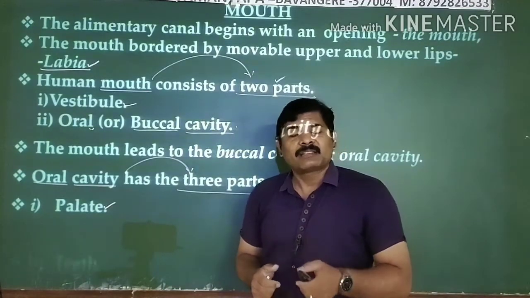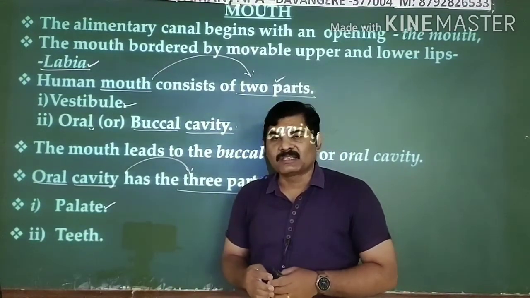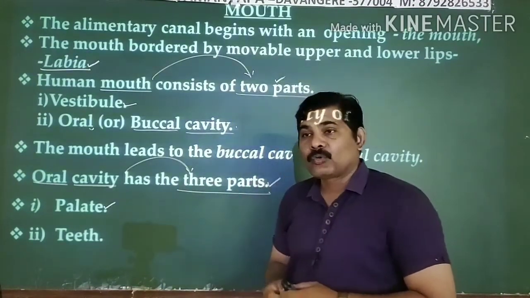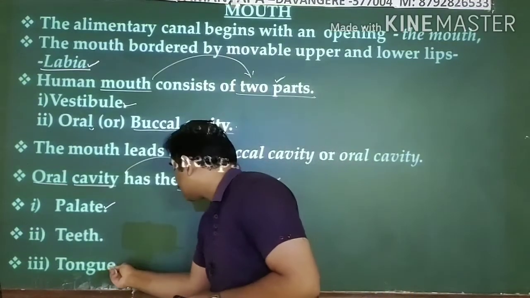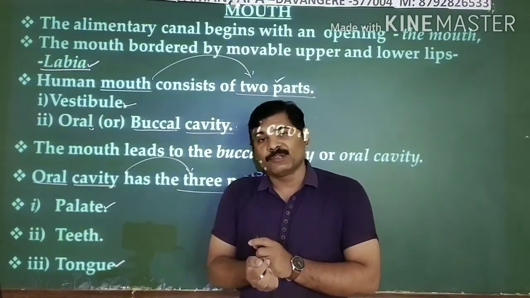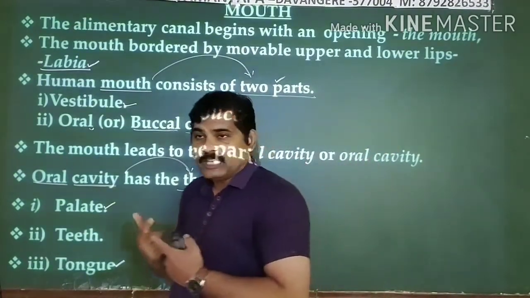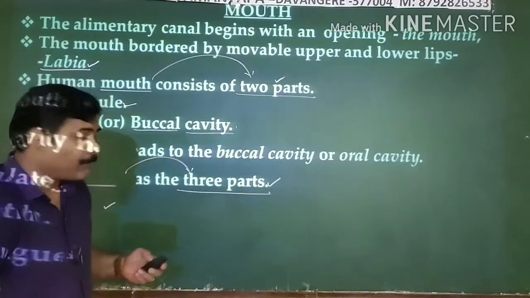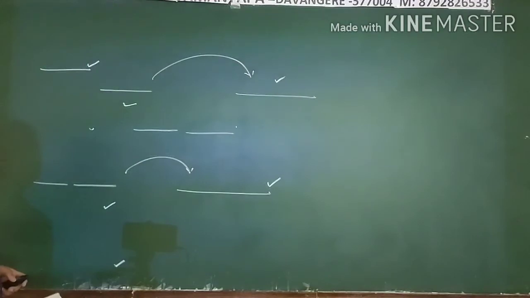The second is the teeth, and we have a variety of teeth. The third part is your tongue. These are the three important parts you can notice in your oral or buccal cavity. Let us study each part in a detailed way. As a part of that, the first one is the palate, and we will study that in detail.